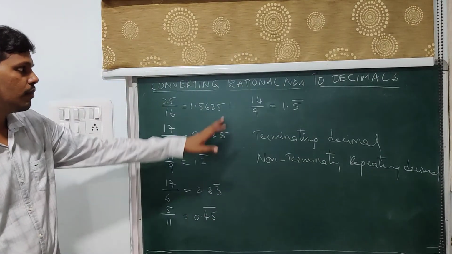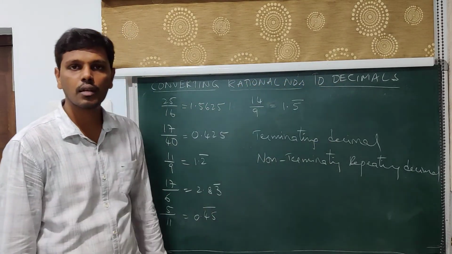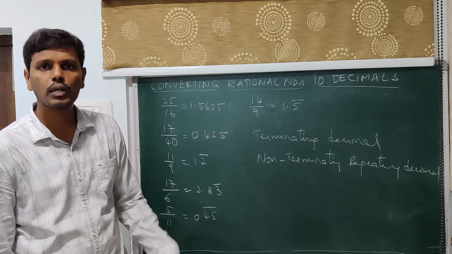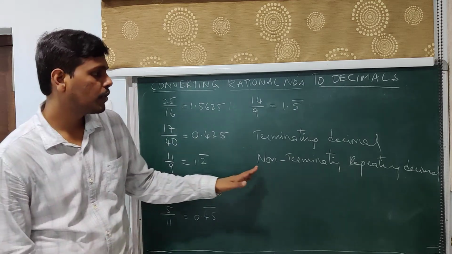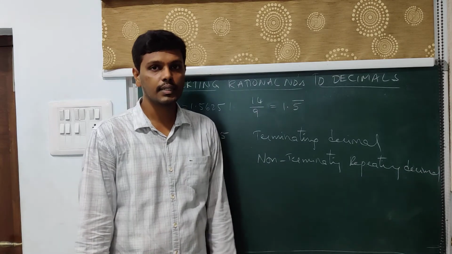So whenever you are converting a rational number into a decimal number, you either arrive at a terminating decimal or a non-terminating repeating decimal.